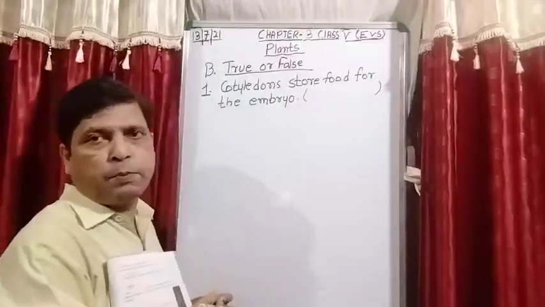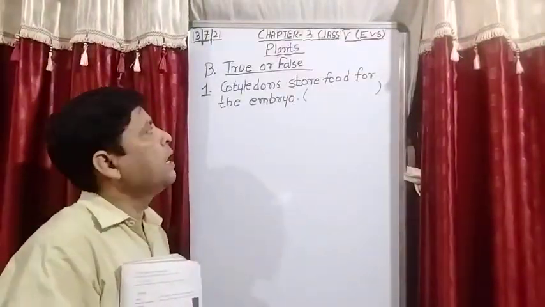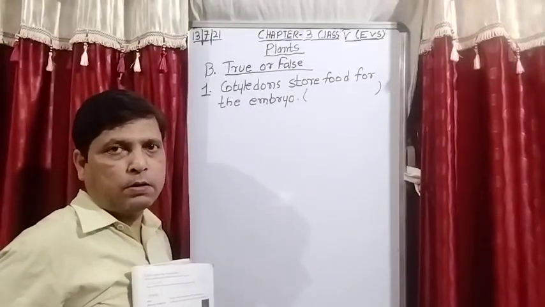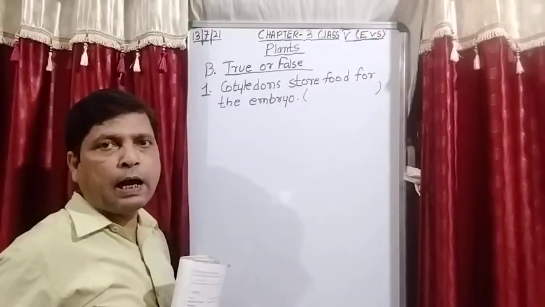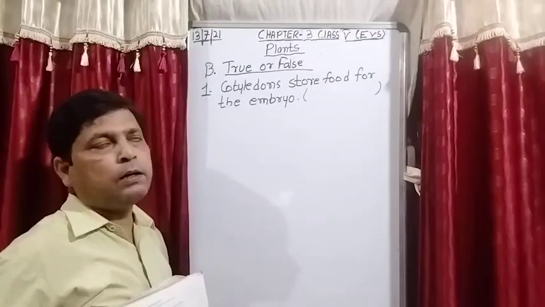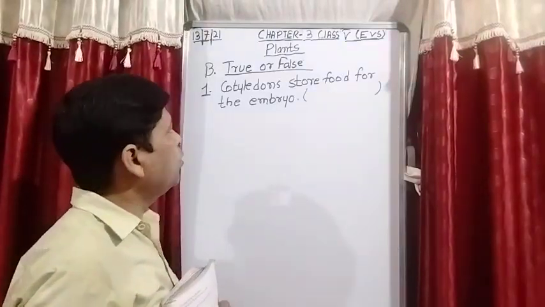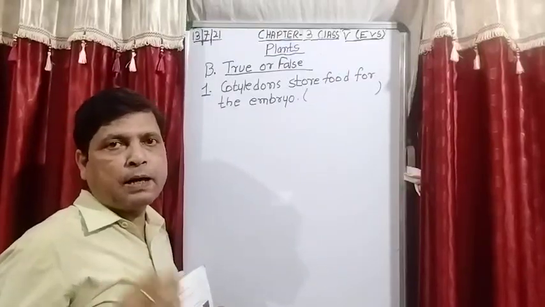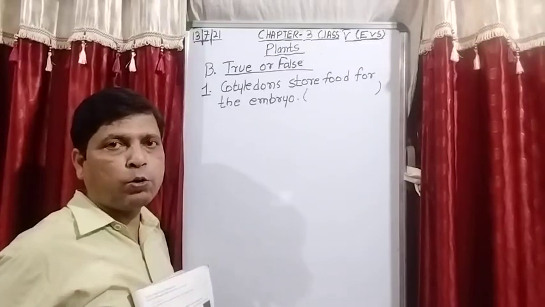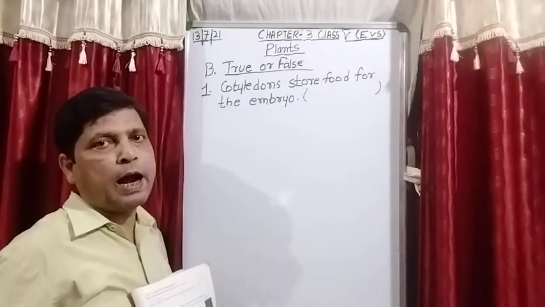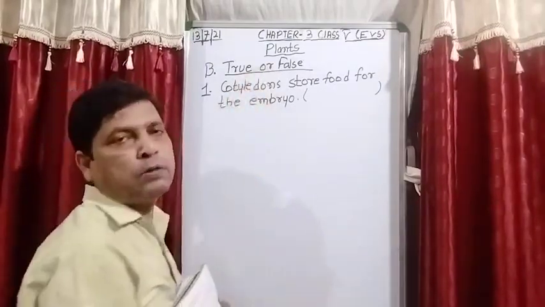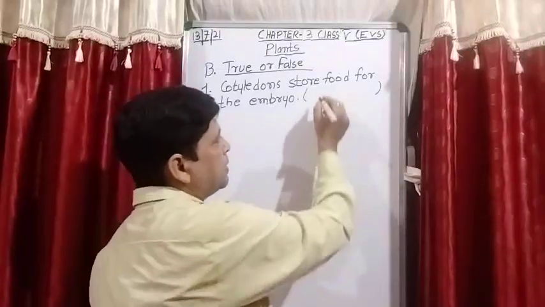Students, when I explained the structure of the seed, I explained that the outer covering is known as the seed coat, the hard covering which protects the embryo, or you can say the baby plant. When the seed coat breaks and the baby plant starts coming out, the first part that comes out is the root, and the root is not yet in touch with the soil. So at that time the food for the baby plant is the cotyledons. So this is the right answer, true.